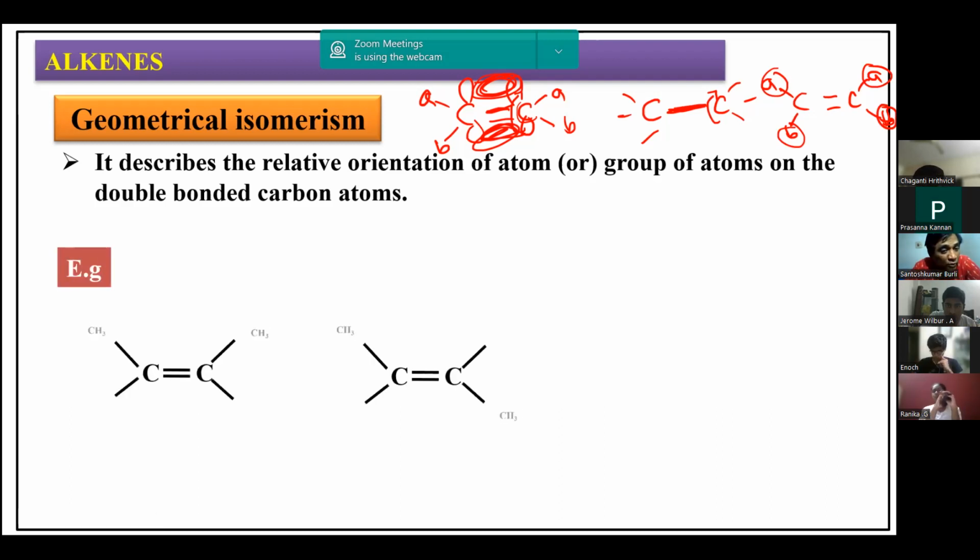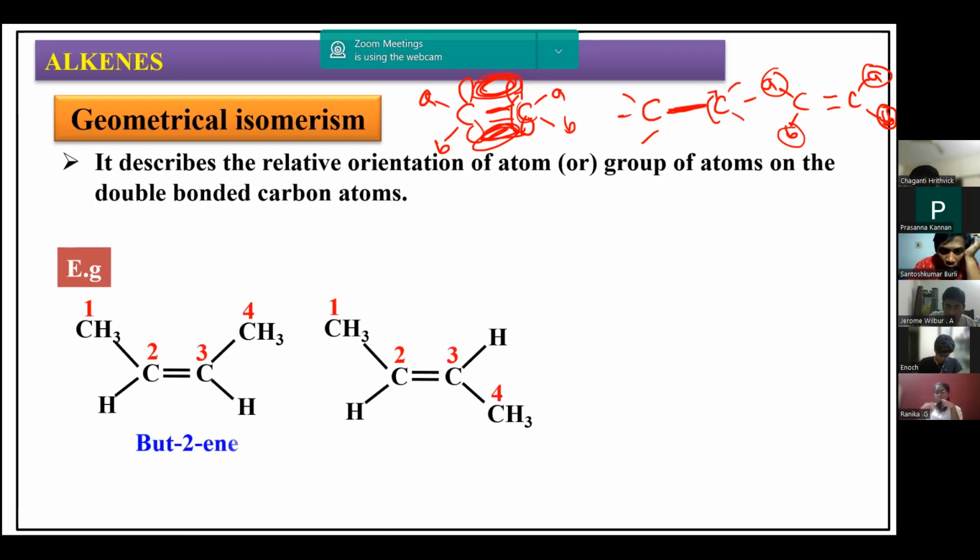So there are two types of isomers we can take, based on the relative spatial arrangement of atoms or groups attached around the carbon-carbon double bond. That gives geometrical isomerism. You must listen very carefully to under what condition we can see such geometrical isomerism.